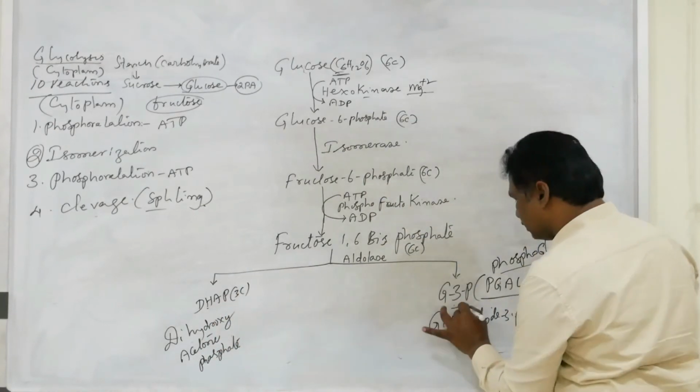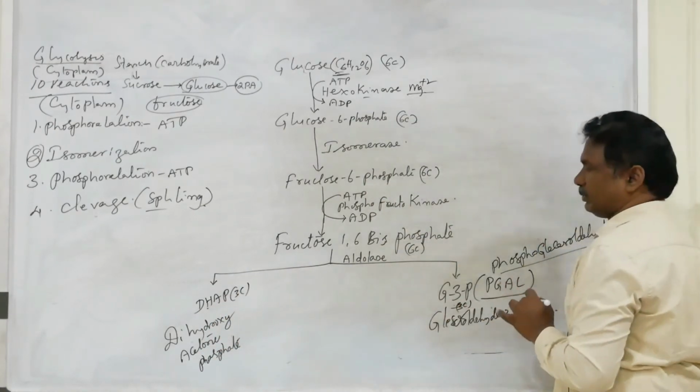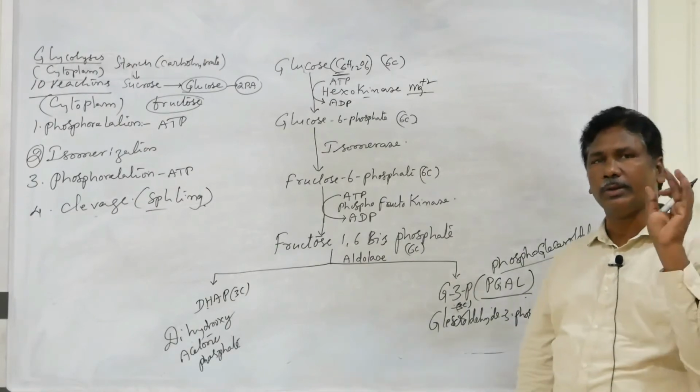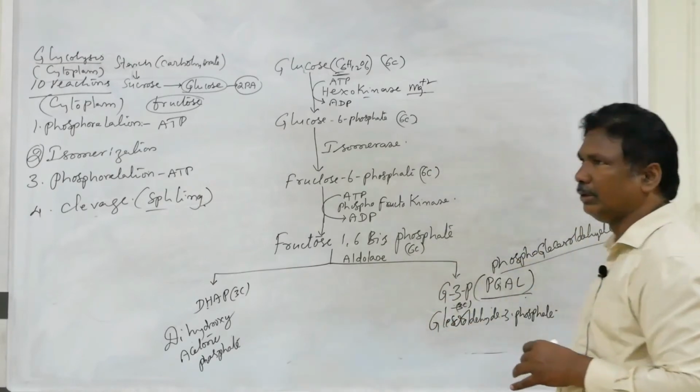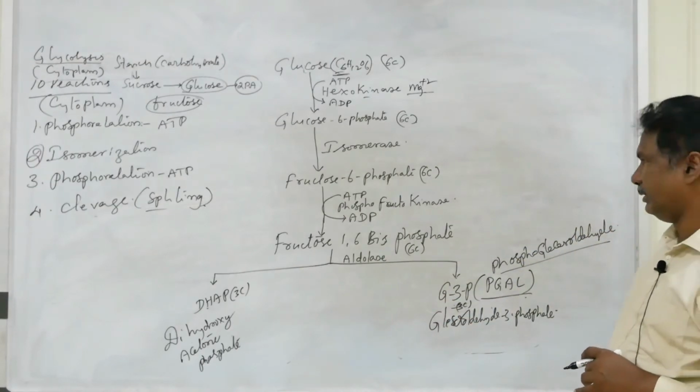That's why those two are said to be trioses. Those trioses enter into the remaining process of glycolysis.